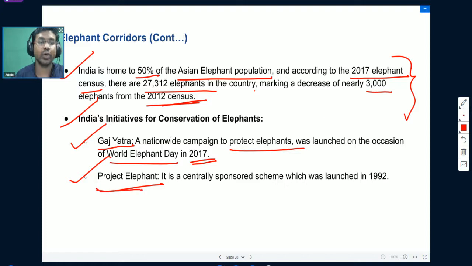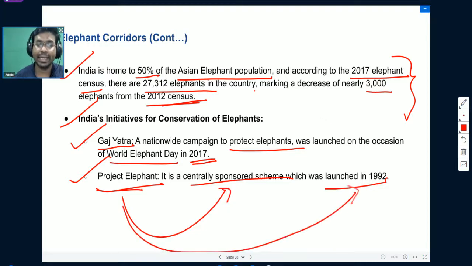Now let us understand Project Elephant also. Project Elephant is also a government of India initiative. It is a centrally sponsored scheme which was launched in the year 1992.